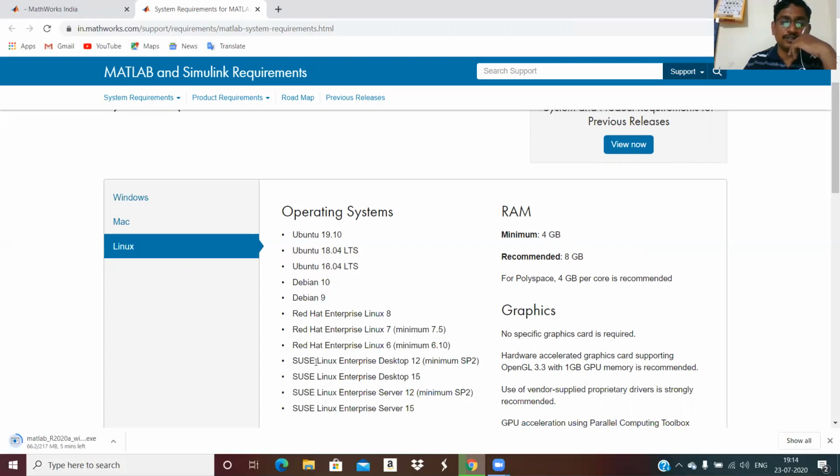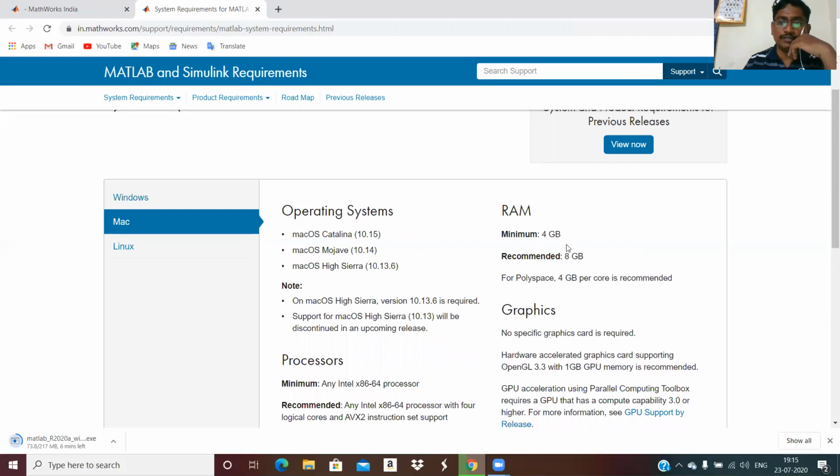These are the Ubuntu versions, Linux versions. It will work on Ubuntu 16.04 and above, then Linux, Red Hat, all are Linux operating systems. On Macintosh also, the RAM requirement is the same as all.